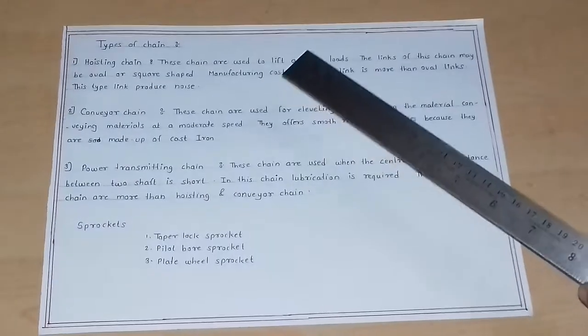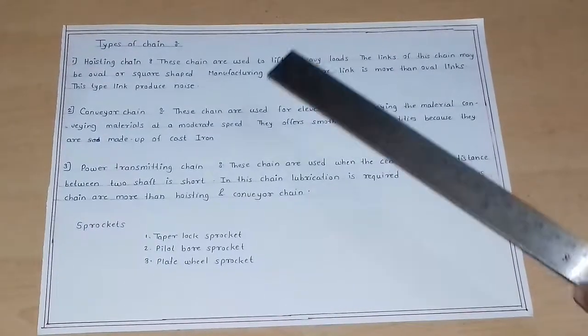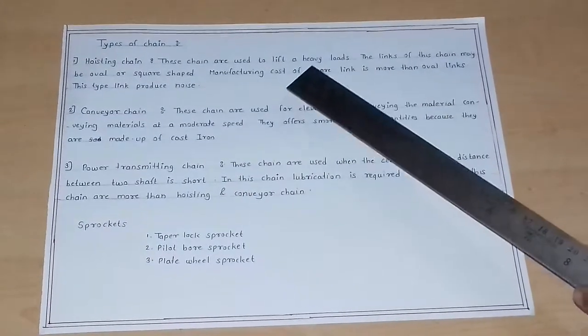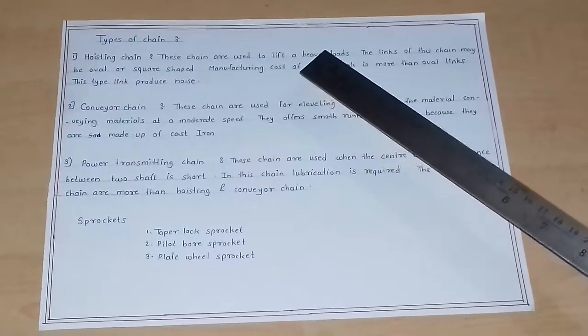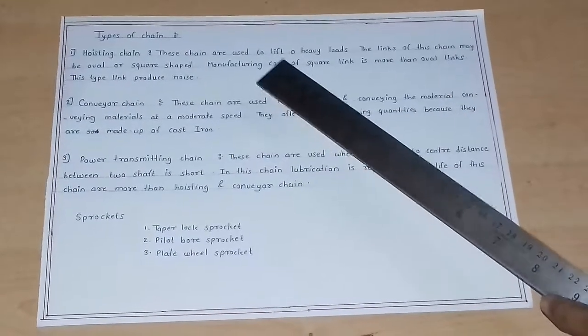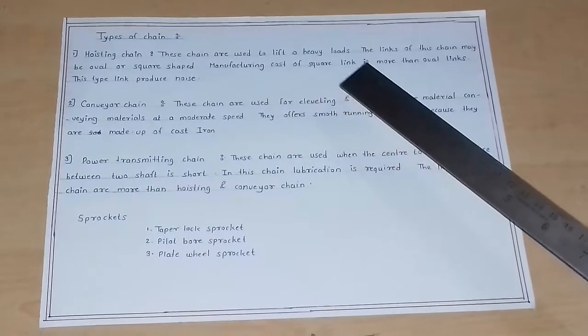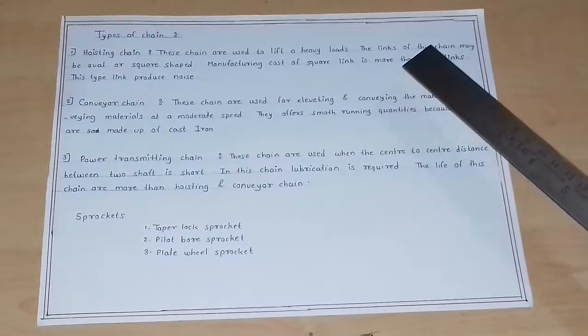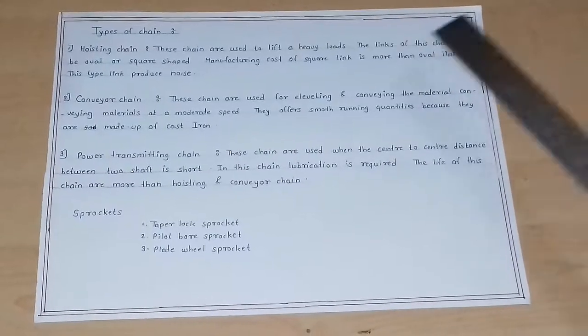Types of chain: mainly three types of chain: hoisting chain, conveyor chain, power transmitting chain. Hoisting chain: these chains are used to lift heavy loads. The links of this chain may be oval type or square type. Manufacturing cost of square link is more than the oval link. This type of link produces noise.